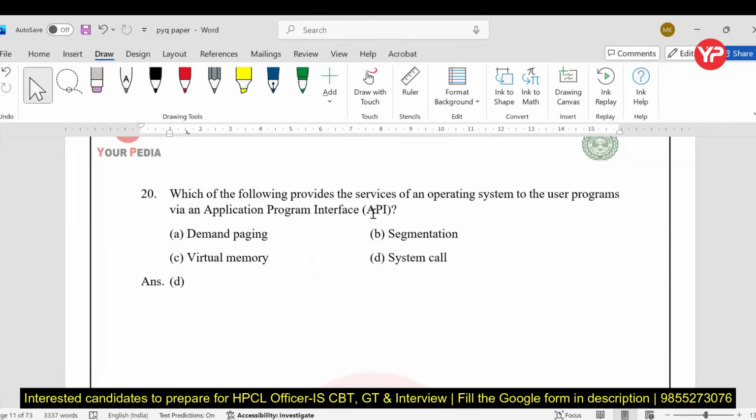Which of the following provides the services of an operating system to the user? That is system call only. Standard answer, system call. Segmentation, virtual memory, and demand paging are related to the memory concept. System calls provide the services through the API.